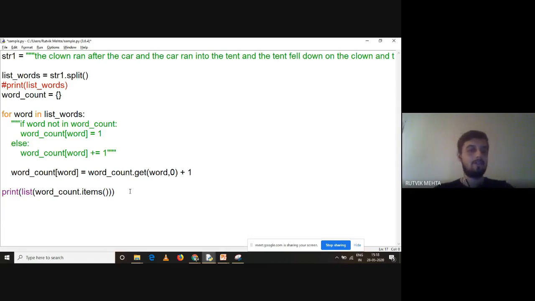Now let me work with this, like for k comma v. So these are two iteration variables I'm using in a single for loop. So for k comma v in word